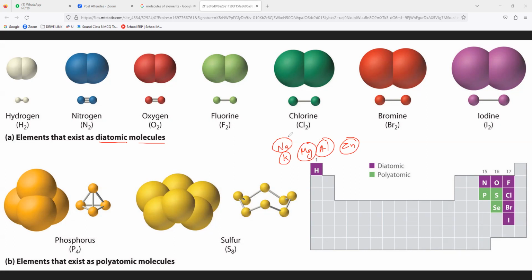That is why you are not supposed to write these as examples of monoatomic molecules. Are you clear what I am saying, everybody?